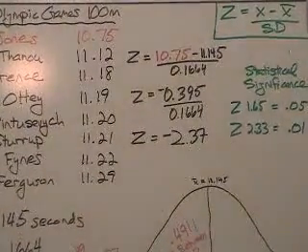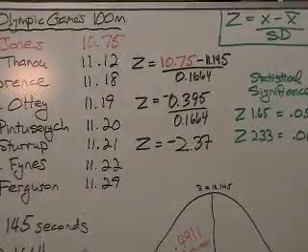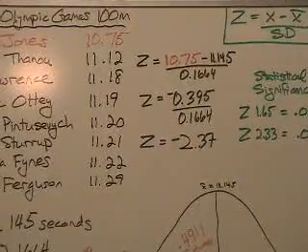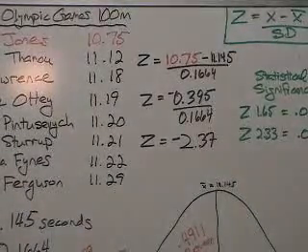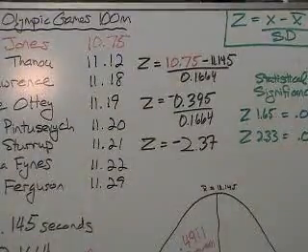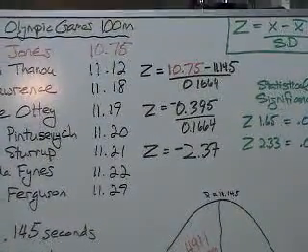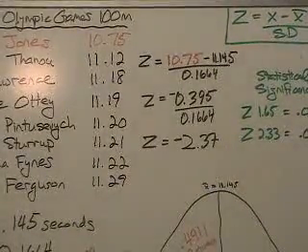So we can take Marion Jones's time of 10.75 minus the mean of 11.145 and then divide by our standard deviation of 0.1664. Go down one step, you get negative 0.395, again divided by your standard deviation, 0.1664. And you end up getting a z-score of negative 2.37.